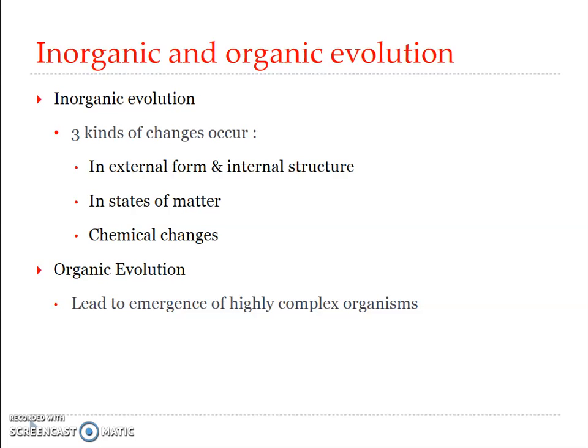And we can see that the changes that occur in the inorganic matter of the universe can be of three kinds. The first is the changes of external form, and to some extent those of the internal structure, and it is caused by the disintegration and aggregation of masses of matter. For example, as in the case of formation of rocks and in the successive modifications of Earth's surface.